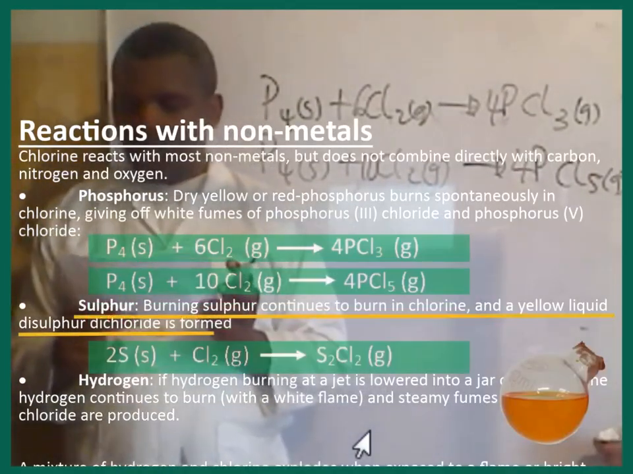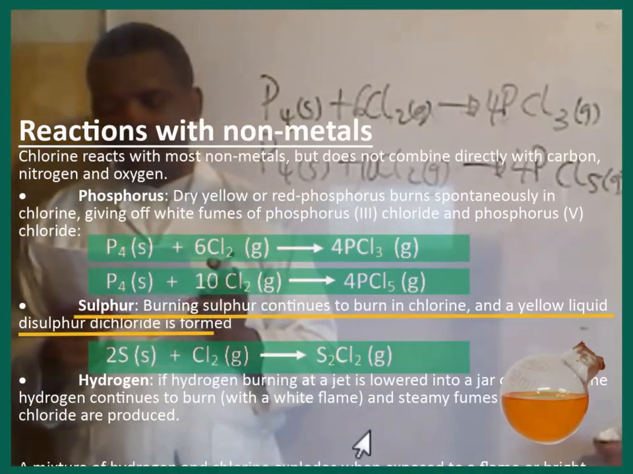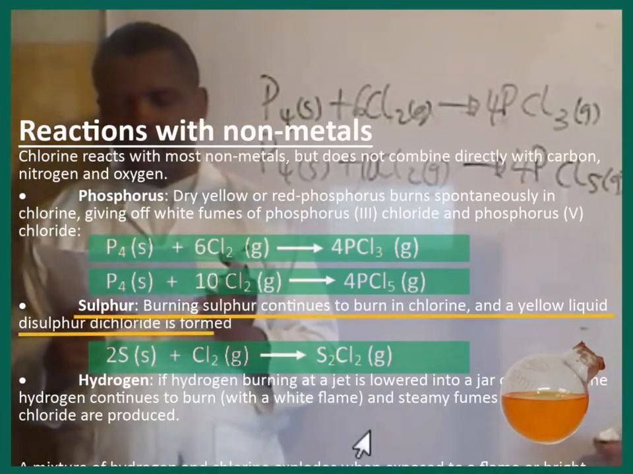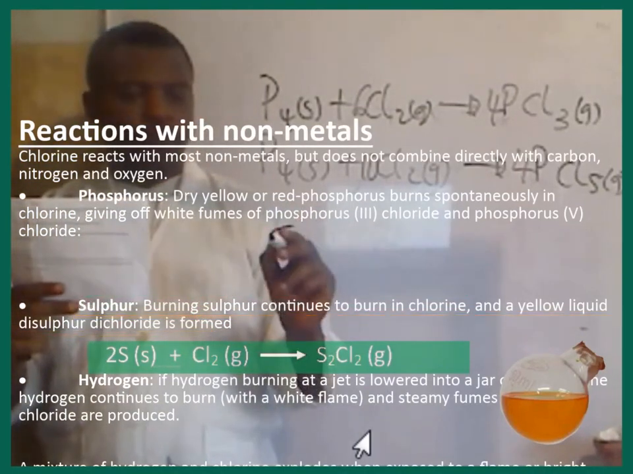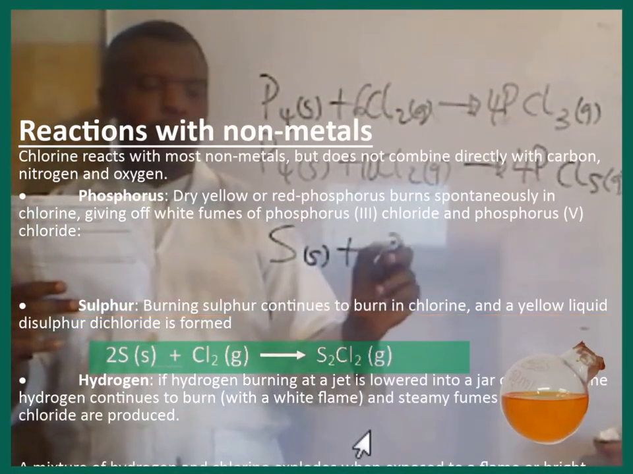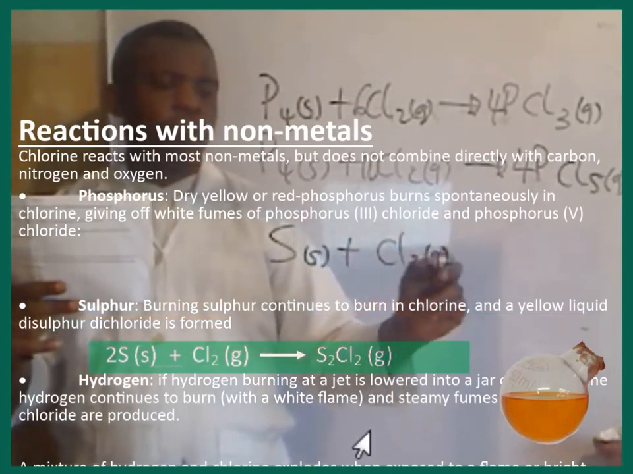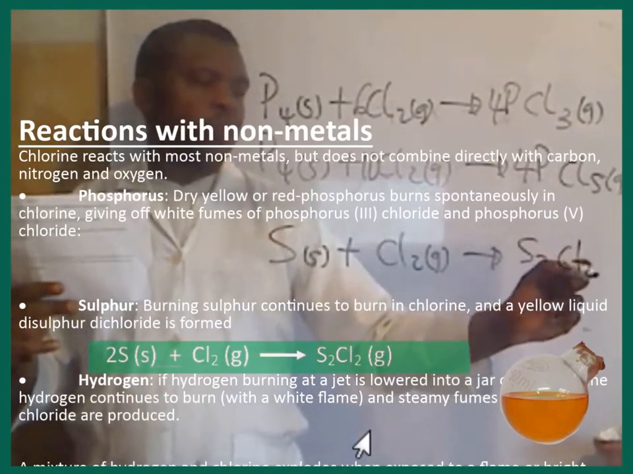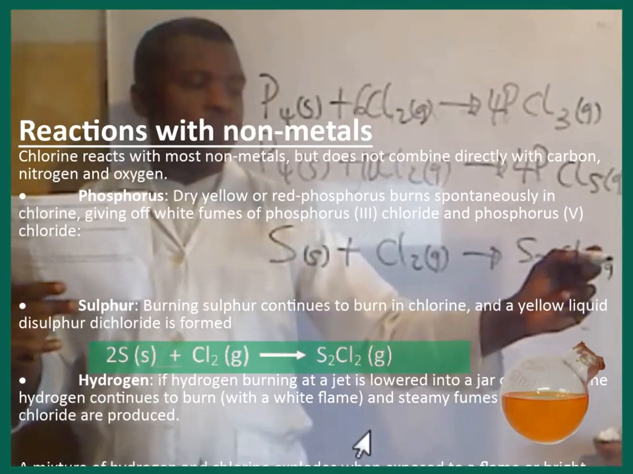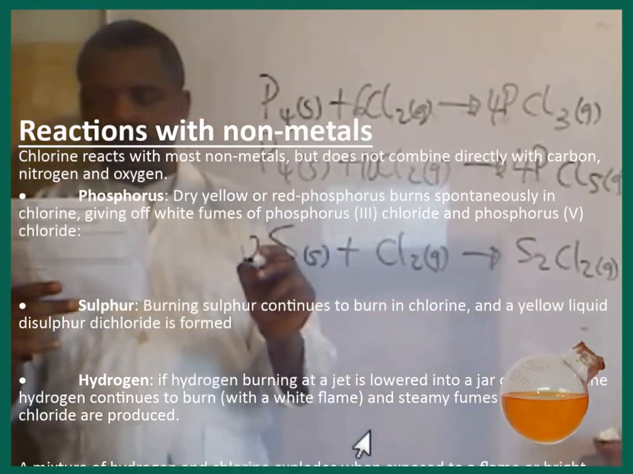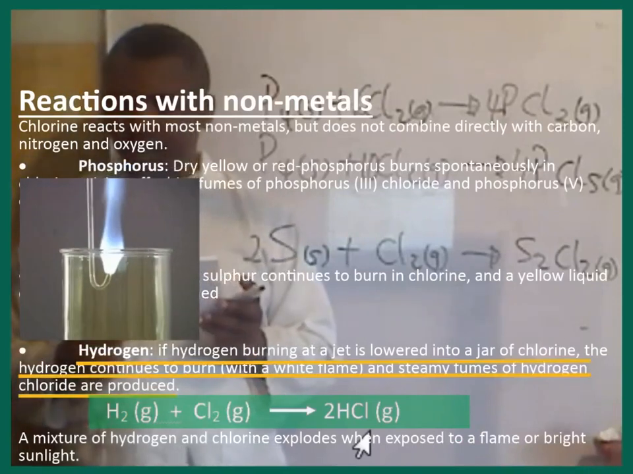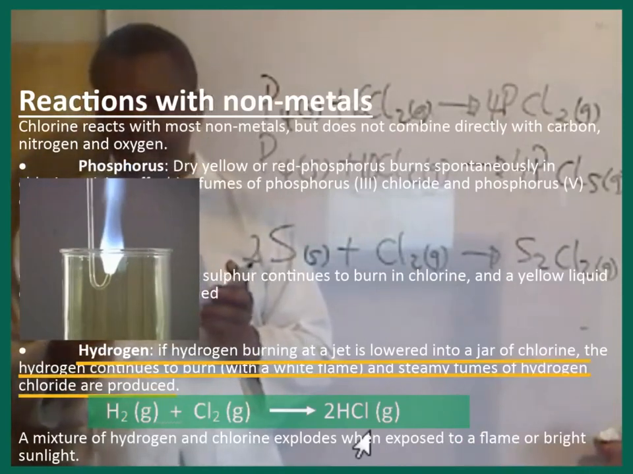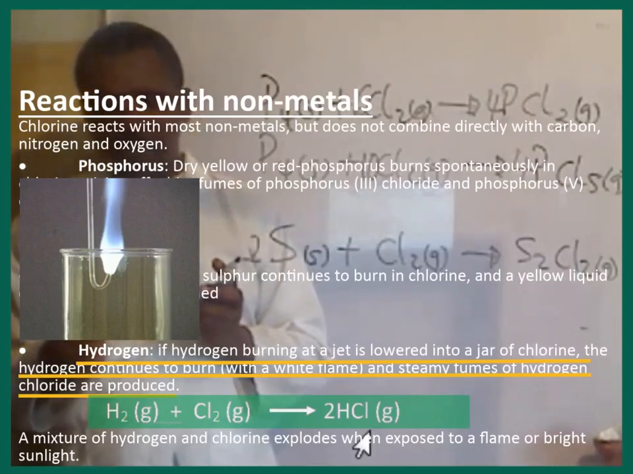Sulfur. Burning sulfur continues to burn in chlorine, and a yellow liquid, disulfur dichloride, is formed. Hydrogen. If hydrogen burning as a jet is lowered into a jar of chlorine, the hydrogen continues to burn with a wide flame and steamy fumes of hydrogen chloride are produced.